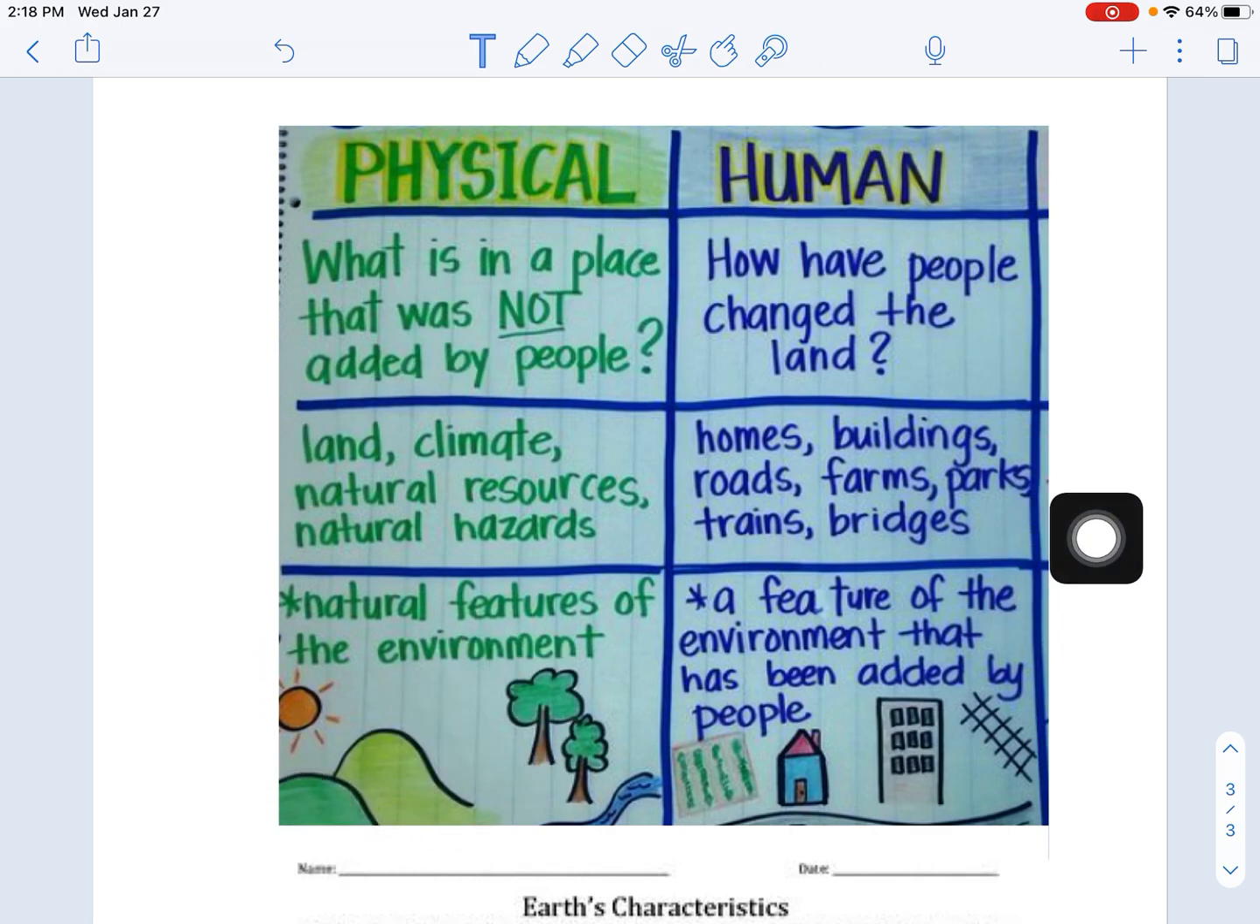On the flip side of that, we have human characteristics of our 5 themes of geography of place. Human characteristics. How have people changed the land? Well, we have homes, buildings, roads, farms, parks, trains, bridges, and many more. This is a feature of the environment that has been added by people. So that's the big difference here. Physical characteristics and features have not been added by humans. They were here before. They were not added by people. Human characteristics and features have been added by people.